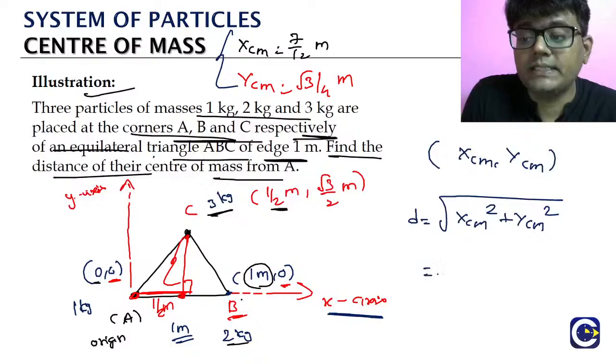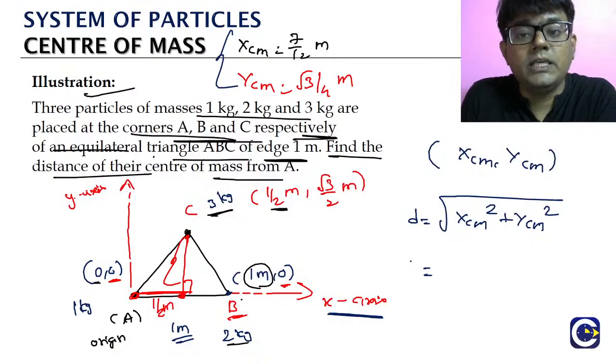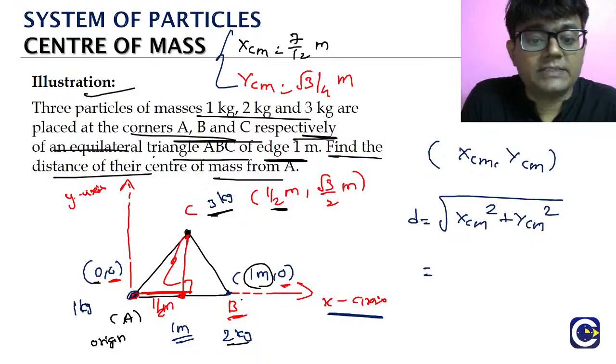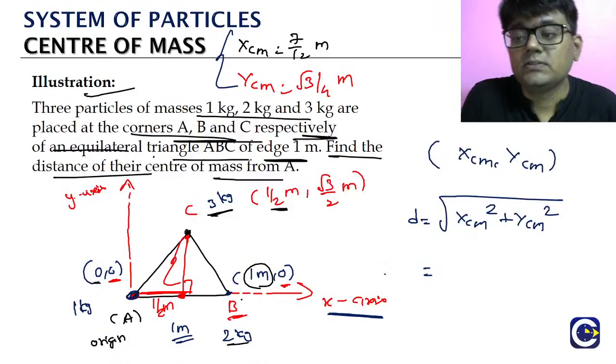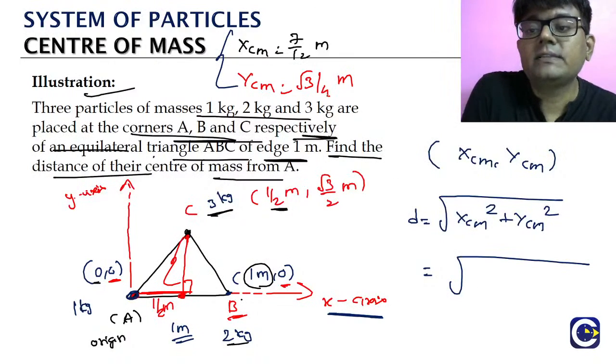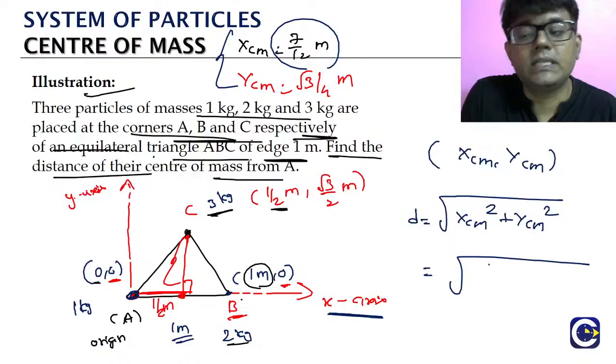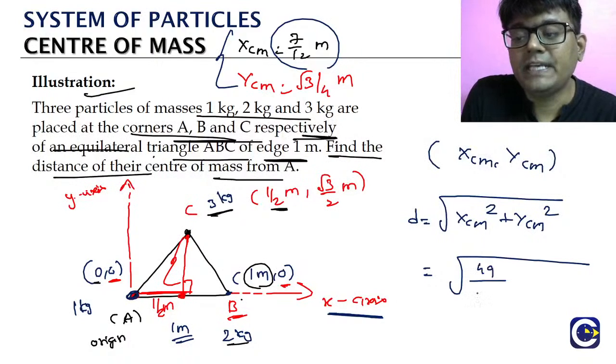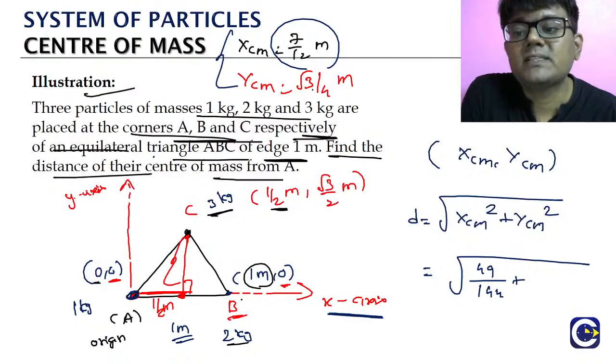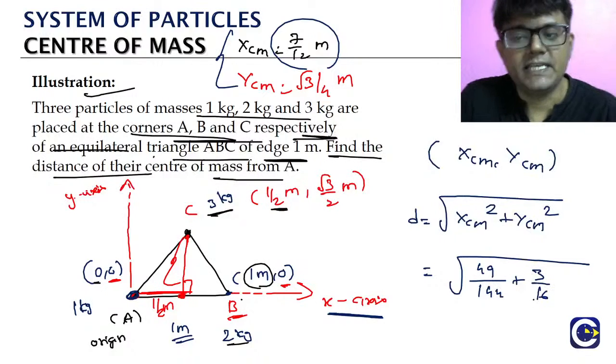So what is it? The distance from mass A to the center of mass is the root of x cm square, which is 7 by 12 the whole square, which is 49 by 12 square, that is 144, plus root 3 by 4 the whole square, which is 3 by 16.